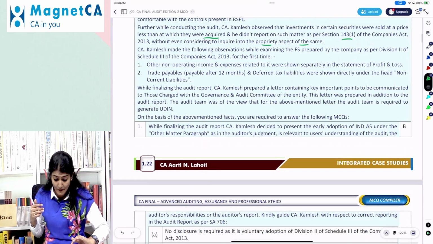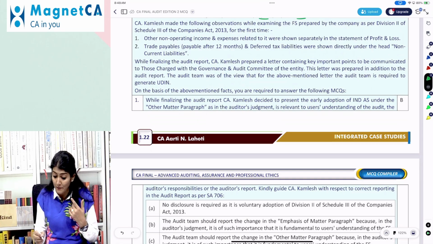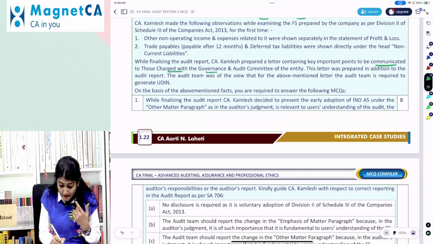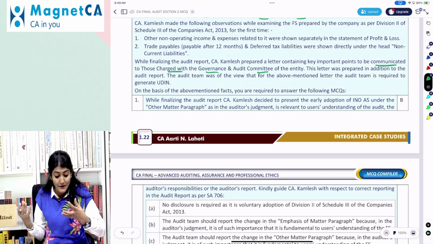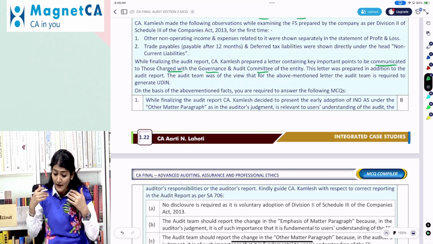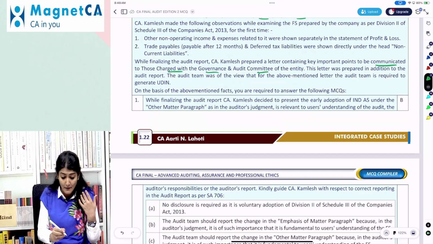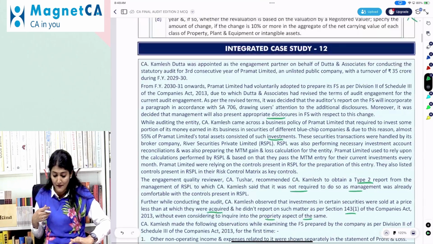While finalizing the audit report, CA Kamlesh prepared a letter containing key important points to be communicated to TCWG, the Audit Committee of the entity. This letter was prepared in addition to the audit report. The audit team was of the view that for the above mentioned letter, the audit team is required to generate a UDIN. On the basis of the above, answer the questions.